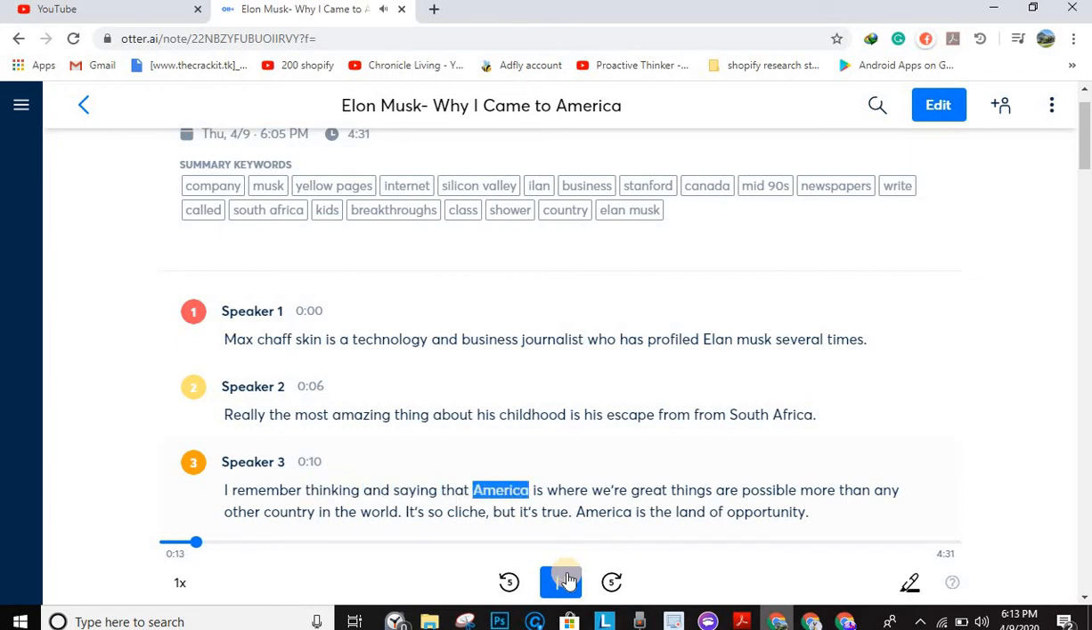And saying that America is where great things are possible, more than any other country in the world. It's a little cliche, but it's true. America is the land of opportunity.